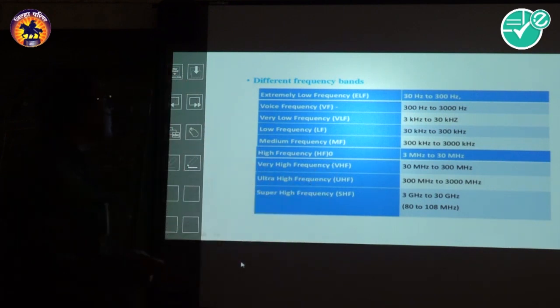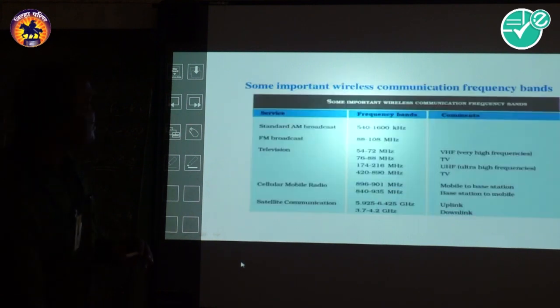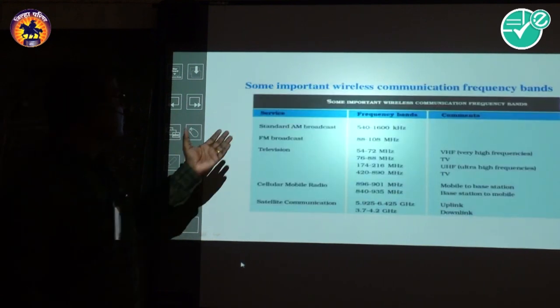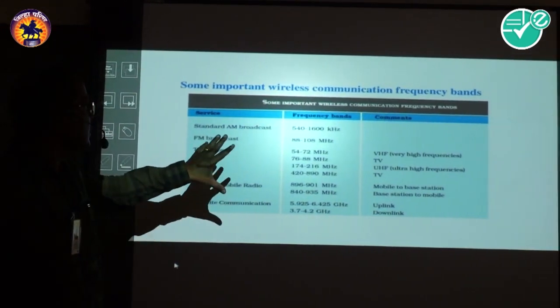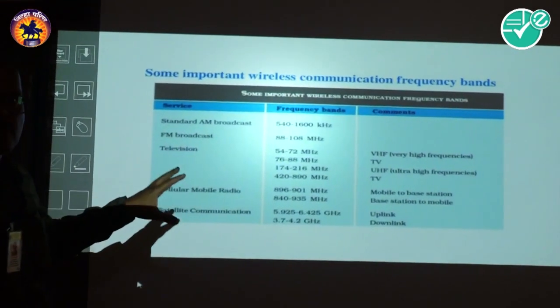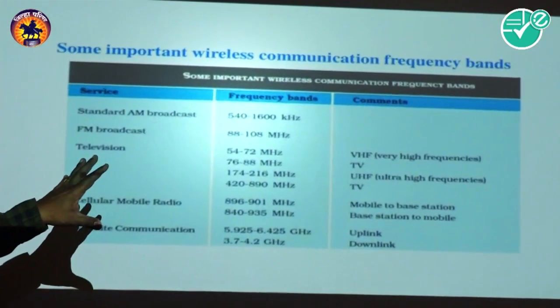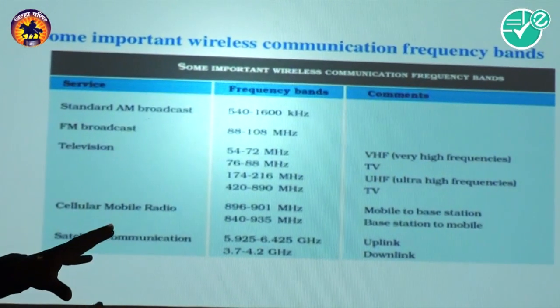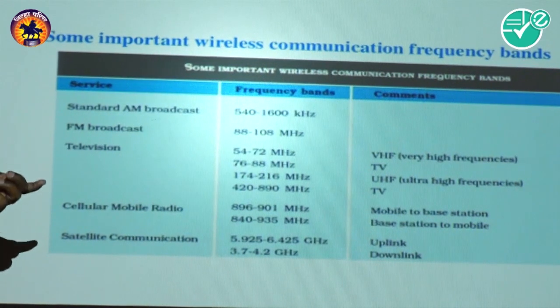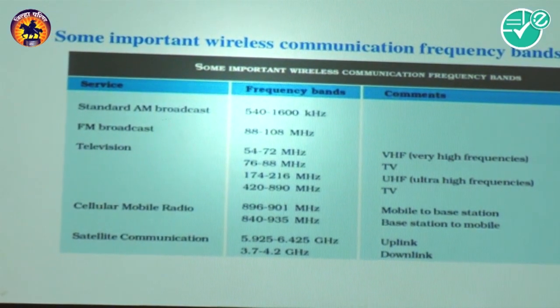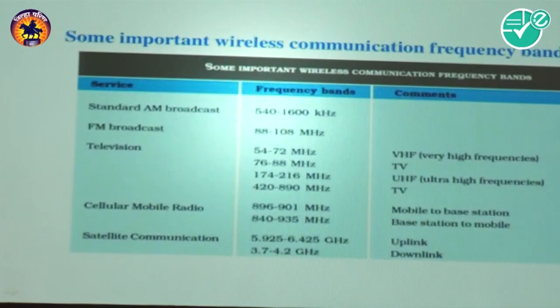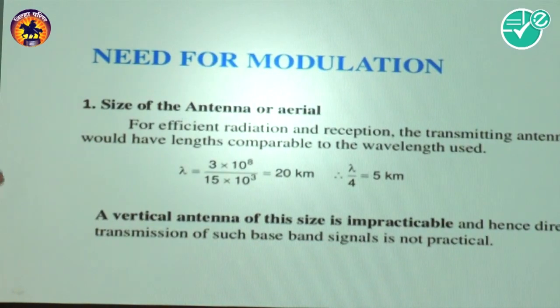So these are the basic different types of frequency bands. Next, there are again some important wireless communication frequency bands. Dear students, these frequency band tables are in your syllabus book, so refer to the syllabus book to memorize these frequency bands. Next topic is the need for modulation.